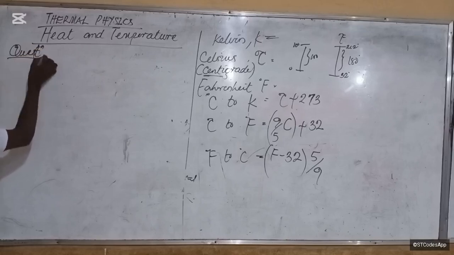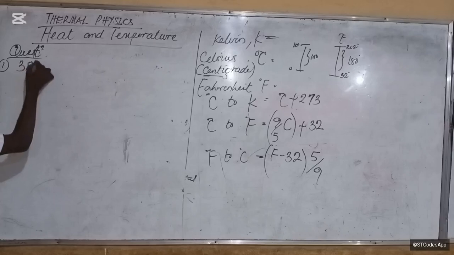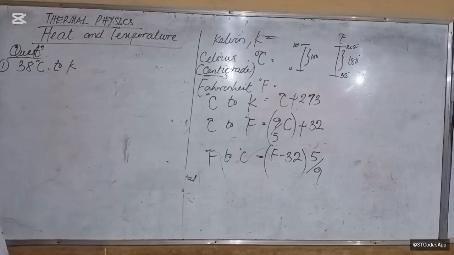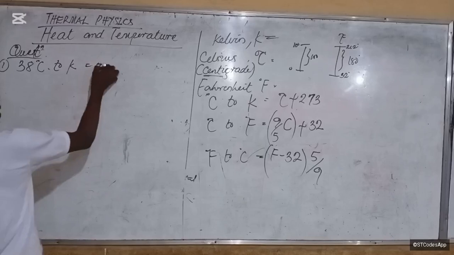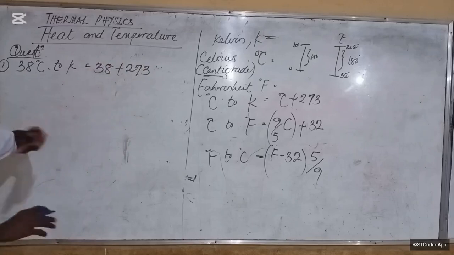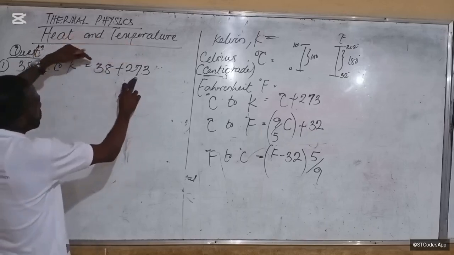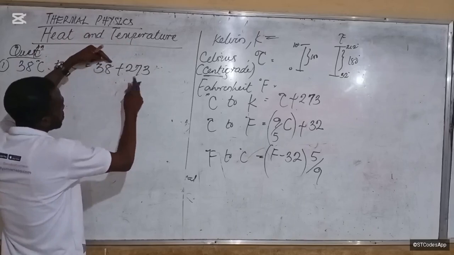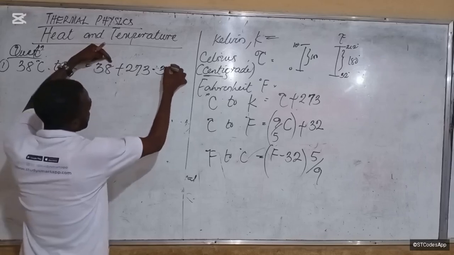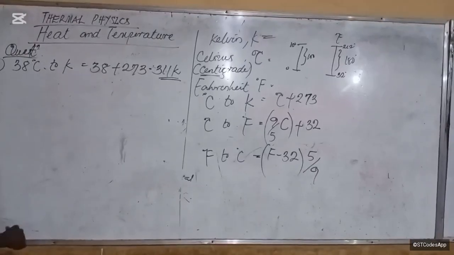So for example, if I told you to find or convert 38 degrees Celsius, I said convert it to Kelvin. What do you do? Plus 273, it's as simple as that. Simply add. Okay, so how do we do that? 38 plus 273, 8 plus 3, that's 11. 311 Kelvin. Do you understand? Alright, is there no calculator with you?